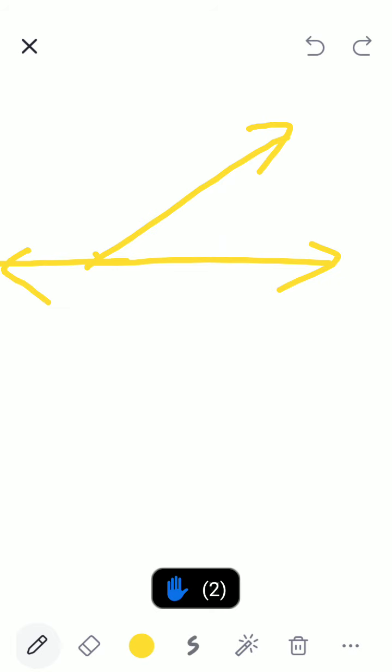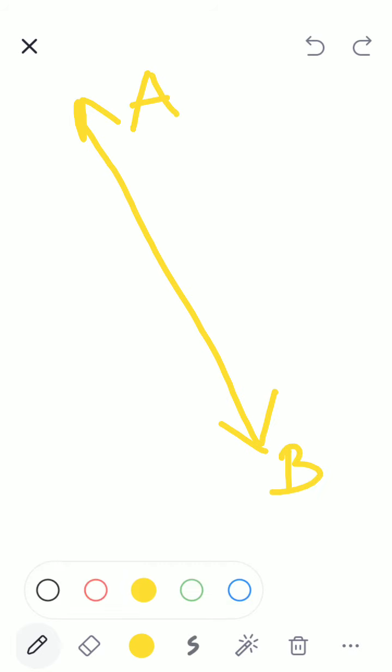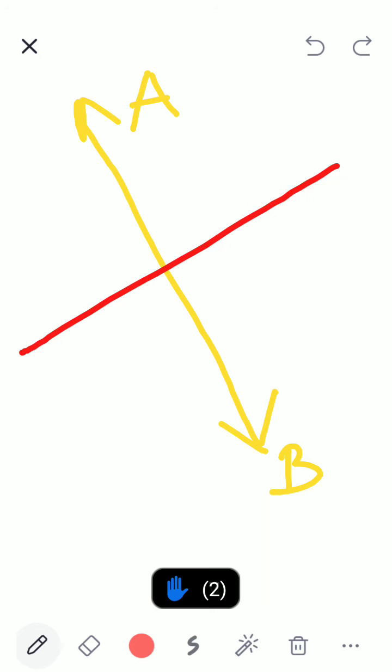Now what happens when this is a line? Let's mark it AB, and then I have another line. Let's mark it CD. Okay, what happens?